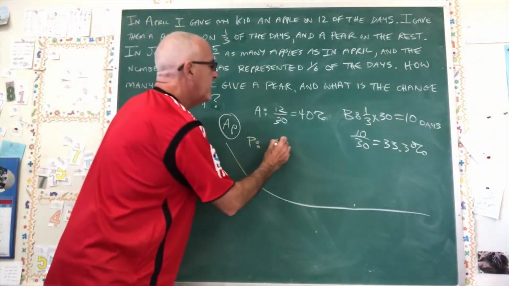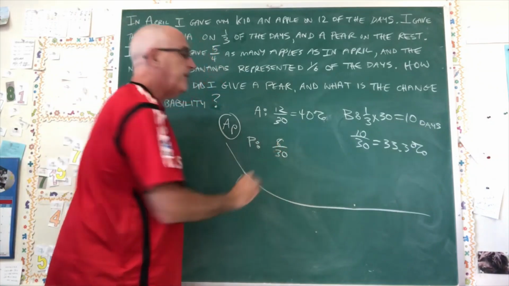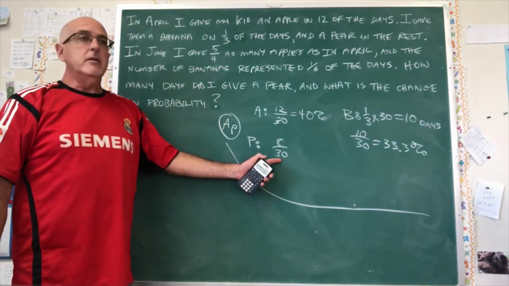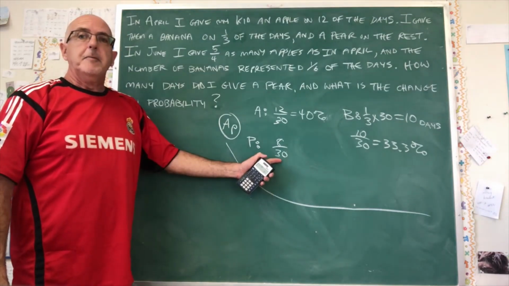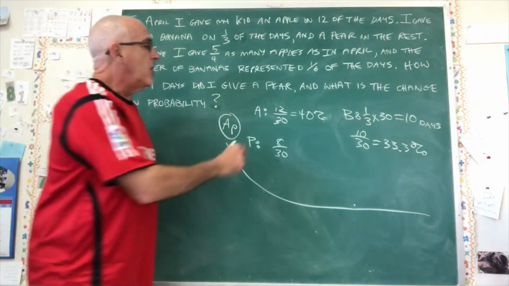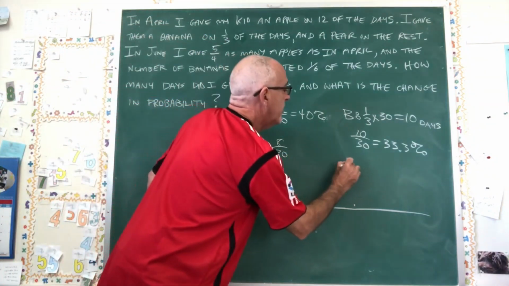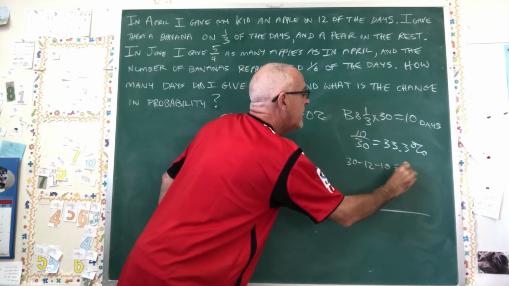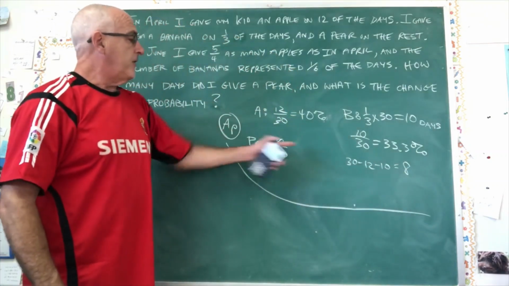I know that the pair is going to be 8 out of 30, but if I'm correcting the exam and the student does this, I'm saying 8? What 8? I don't see an 8. Where'd you get an 8? So teachers have to pretend to be really dumb when we correct exams. So how did we get the 8? We need to show it. 30 minus 12 minus 10 equals 8. There. I have now justified where I got the 8.